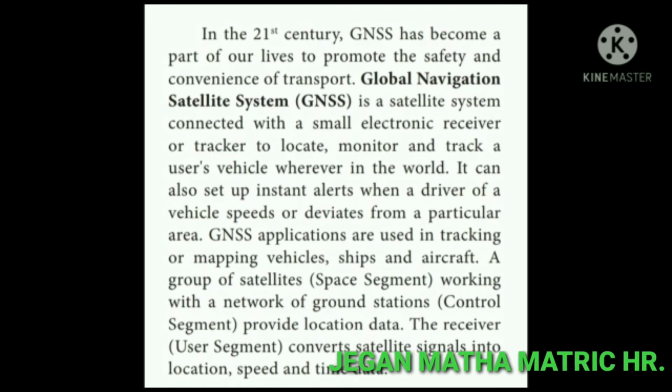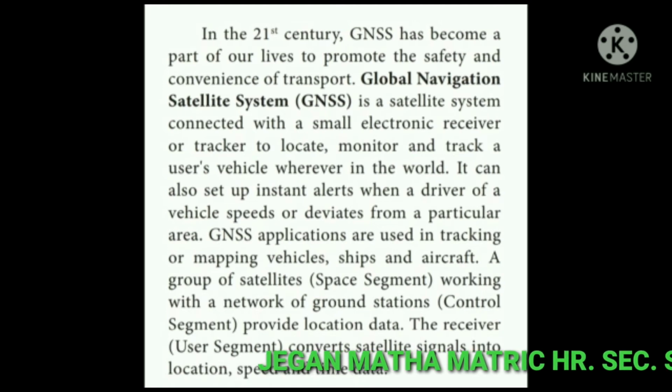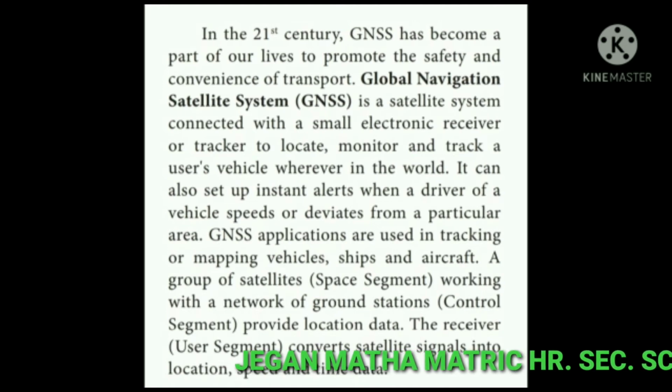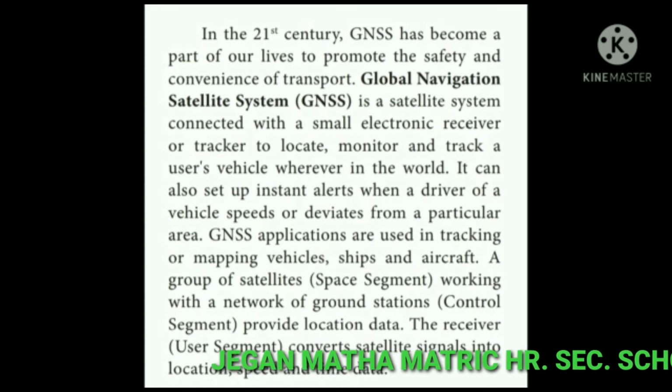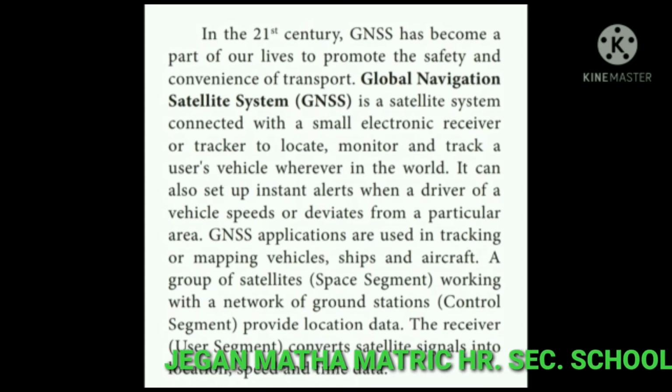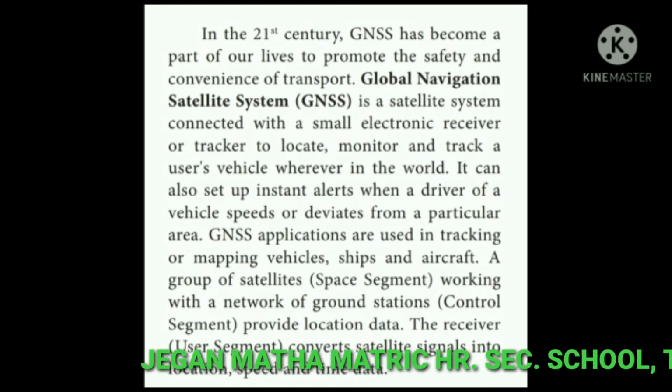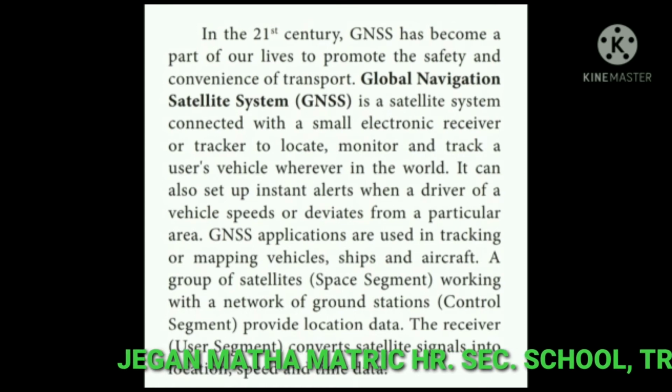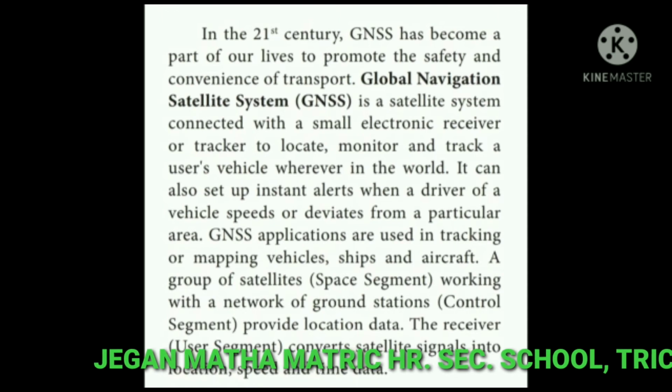GNSS applications are used in tracking or mapping vehicles, ships and aircraft. A group of satellites working with a network of ground stations provide location data. The receiver converts satellite signals into location, speed and time data.